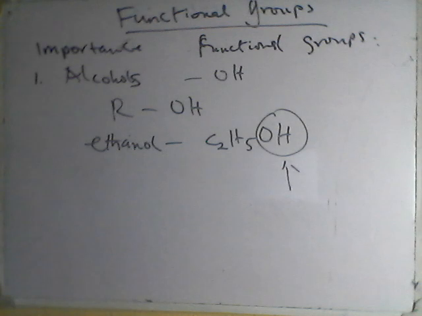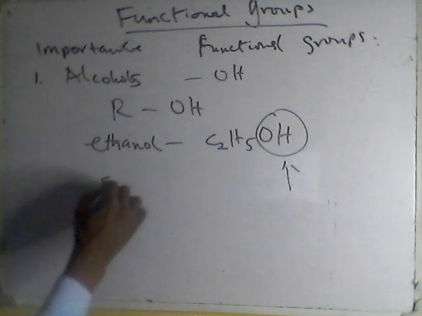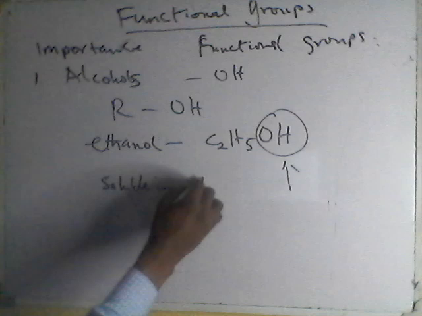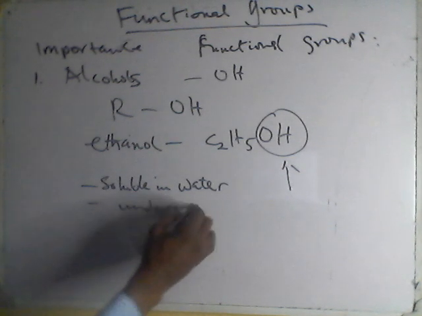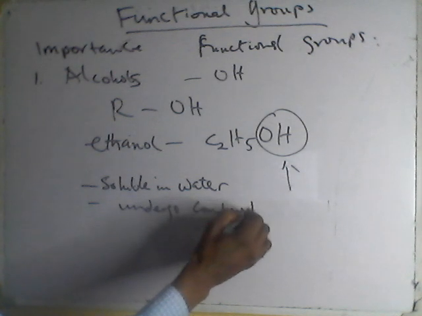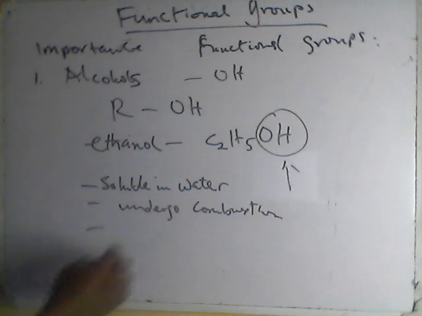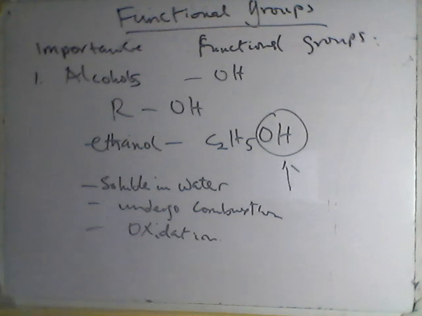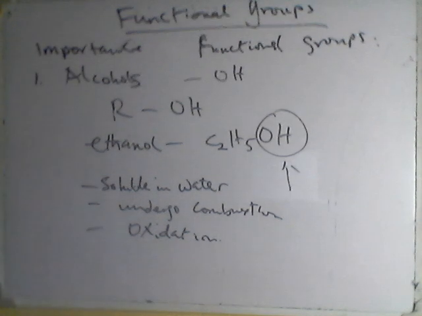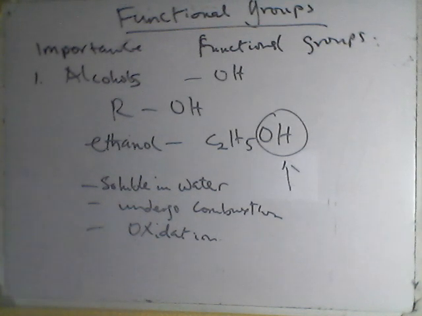Properties of alcohol: one, it is soluble in water. Number two, it undergoes combustion, that is, it can be burned. And number three, it can be easily oxidized. Okay, so what are the uses of alcohol? Beverages, yes, your beer comes from this. Fuels, solvents. These are the uses of this particular functional group.